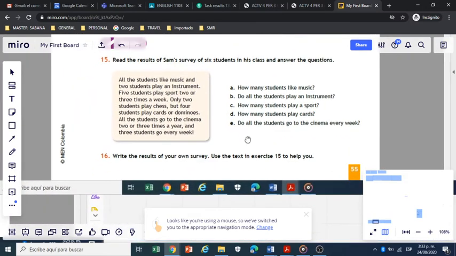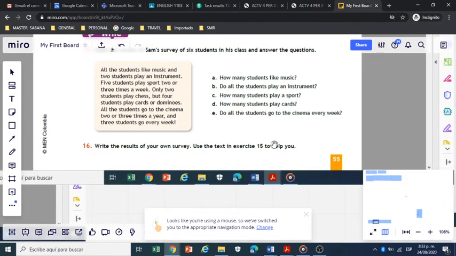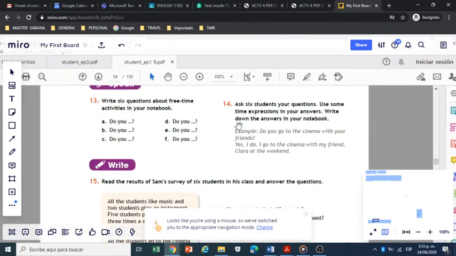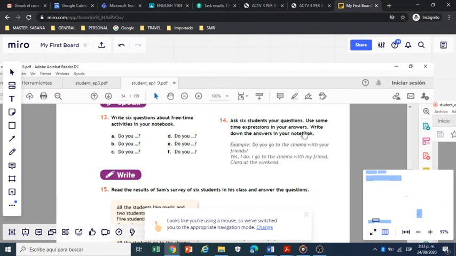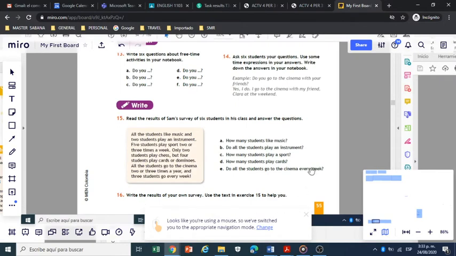Okay? Now, 16. Write the results of your own survey. You are going to do a survey similar to this. Classify. Use this text to help you, okay? But you are going to use these questions. So how many family members play a musical instrument? How many classmates play a sport or practice a sport, etc. Okay? So you can ask your family members or your classmates, but using these questions, okay? This is exercise number 16, okay?